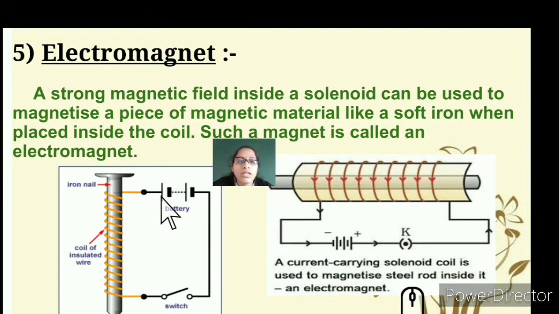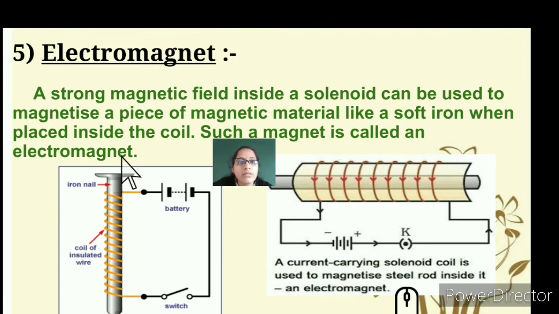At one end of the insulated copper wire a battery is connected, and at the other end there is a switch. When you switch on, the electric current passes through the battery and the insulated wire, which behaves as a magnet. This is also an example of a solenoid, where a piece of magnetic material like soft iron placed inside the coil gets magnetized. Such a magnet is known as an electromagnet.